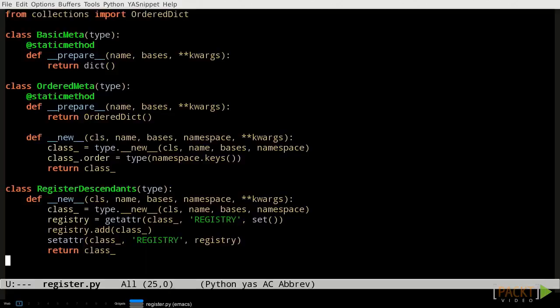To understand metaclasses, we first have to grasp the idea that classes are objects, and more than that, they are instances of another class called type. Anytime we create a new class, we're creating an instance of type, unless that class has a metaclass. If the class we're creating has a metaclass specified, or it inherits a metaclass from its ancestors, then the new class is an instance of the metaclass, rather than being an instance of type.